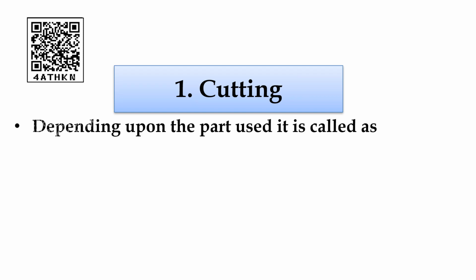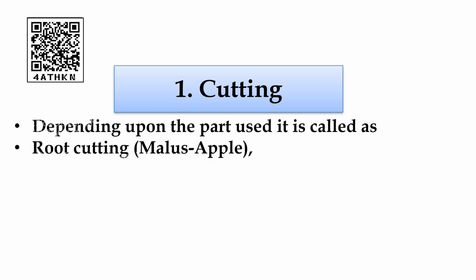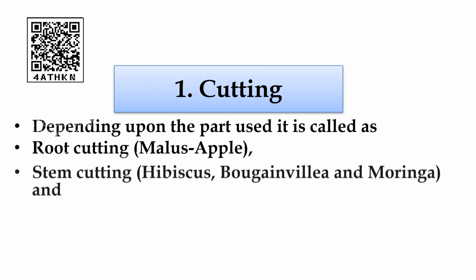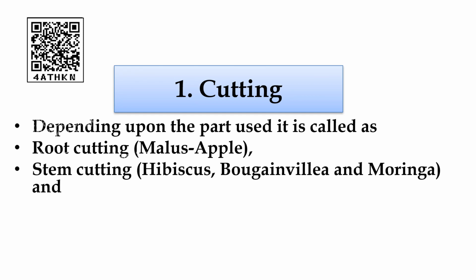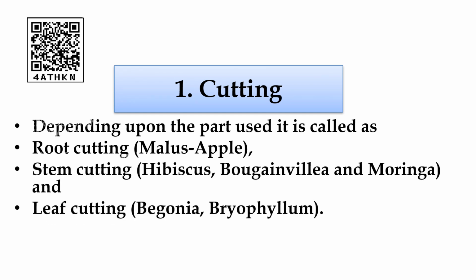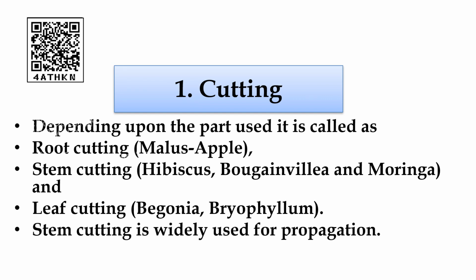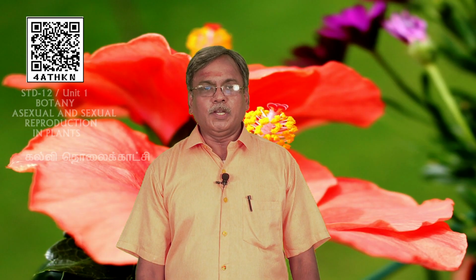Depending upon the part used, it is called as root cutting, as it is in the case of Malus. Its common name is apple. Stem cutting, hibiscus, bougainvillea and moringa. Leaf cutting, begonia and bryophyllum. Stem cutting is widely used for propagation, students. Of the three cuttings, stem cutting is widely used for propagation.